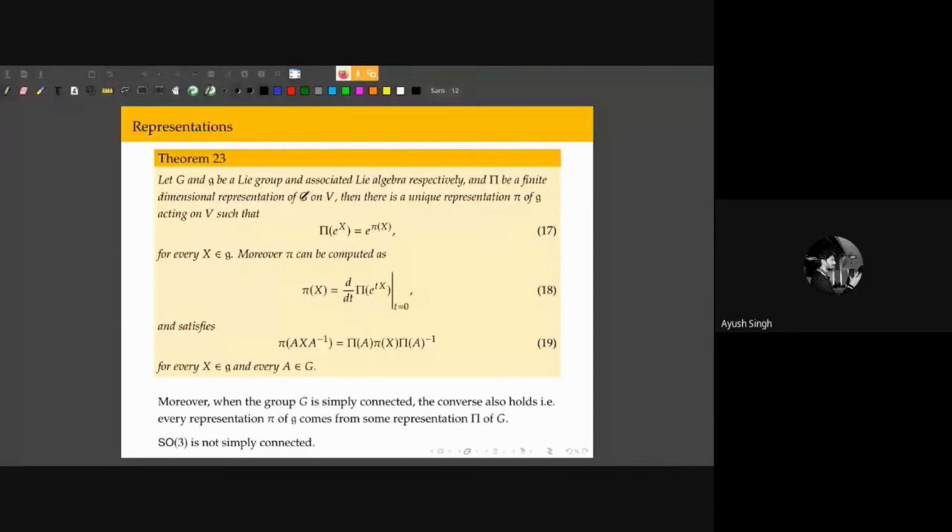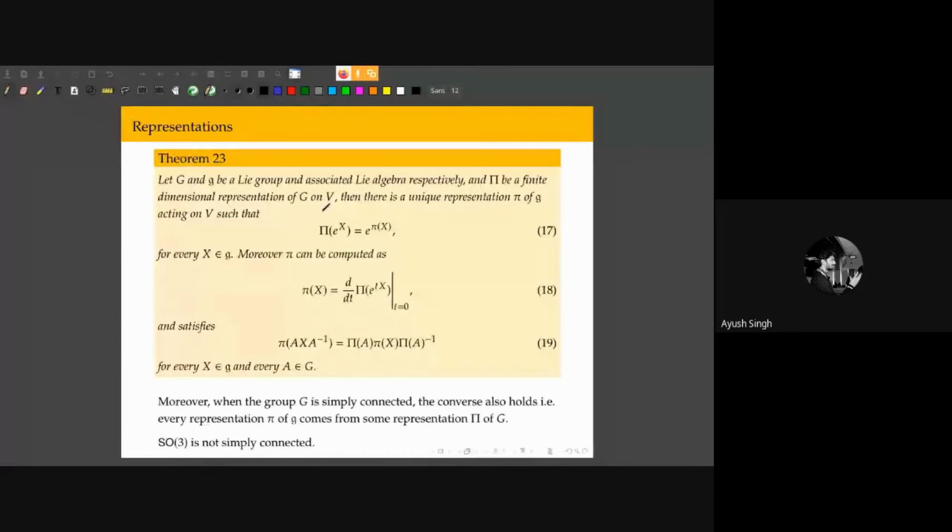Okay, so now here is a theorem. Given a group and an associated Lie algebra and their representations, big pi and small pi, they are representations of the group and the Lie algebra on the same vector space. Because we have defined the representation as a Lie group homomorphism and a Lie algebra homomorphism, we can exploit that relation between Lie group and Lie algebra homomorphisms to relate these two representations. And that same theorem I stated earlier allows us to compute this representation.